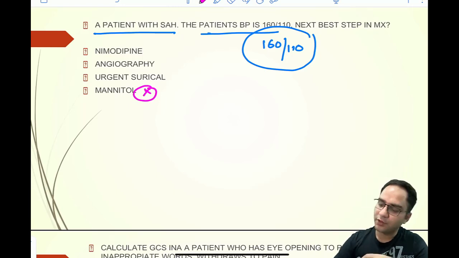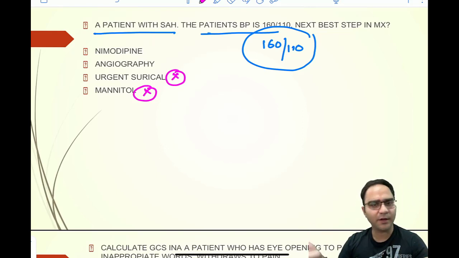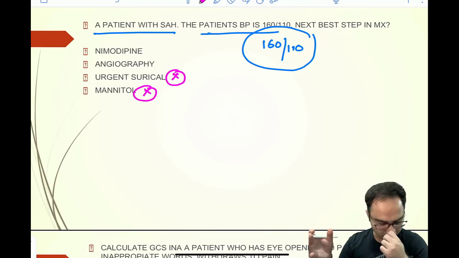not raised. You are not going for any surgical therapy because you don't know the cause of subarachnoid hemorrhage. They have not mentioned whether it is traumatic or non-traumatic. So we actually don't know what is the cause of subarachnoid hemorrhage. Plus, they have not mentioned in the question anything about the sensorium or anything about the complications that would help us to decide whether we are going in favor of urgent surgical treatment or not.